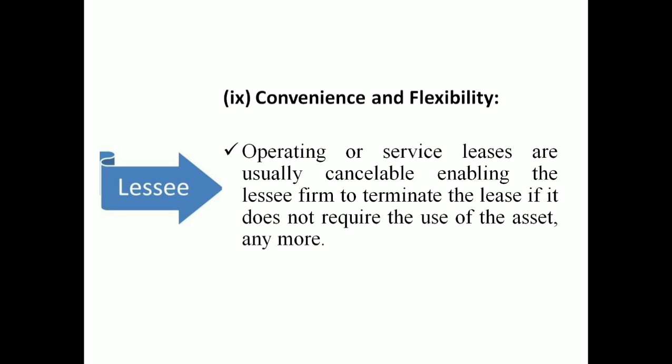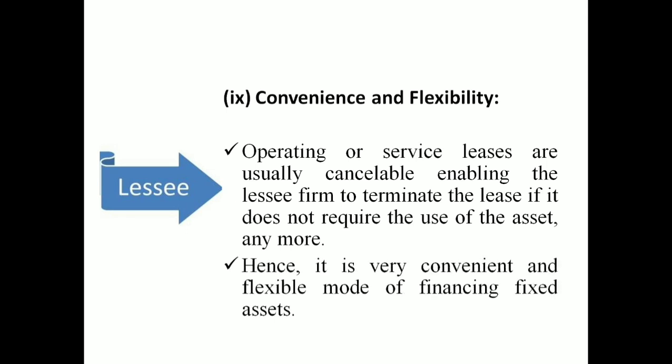If you do not want to use the particular asset anymore, you can cancel it and return the asset to the owner or landlord. So there is an option of convenience and flexibility. That is another advantage of this one.